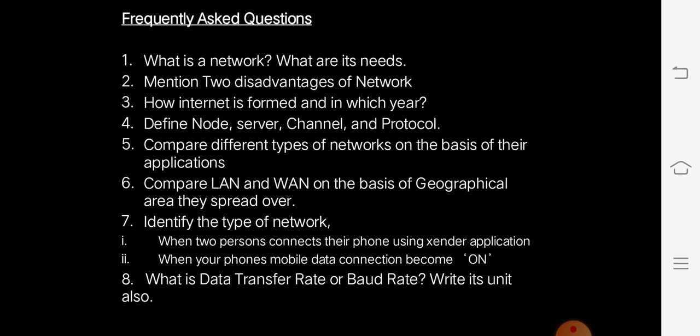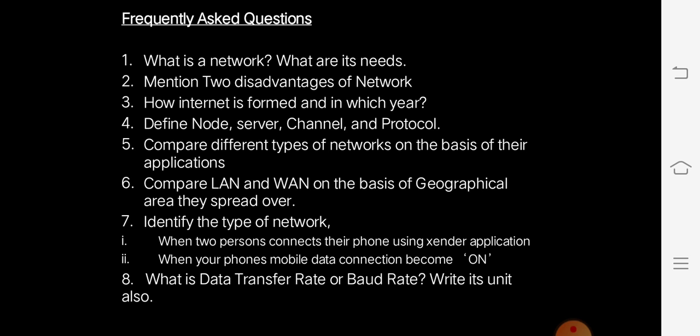Compare different types of network on the basis of their application. That is, when we have to use LAN. If we want to connect computers within a room, we can use LAN. If you want to connect computers within a city, we can use MAN. If you want to connect a system in one continent with another system in another continent, then we have to use WAN.